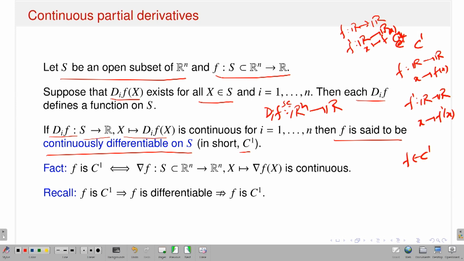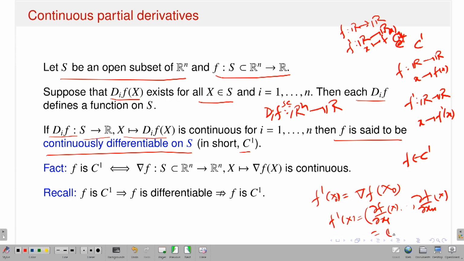What is your derivative in that case for this kind of function? Your total derivative at the point x naught is nothing but the gradient of f at x naught. In other words, the derivative at x you can write as (∂f/∂x1 at x, up to ∂f/∂xn at x), or in terms of D1 f at x up to Dn f at x, correct? Now since the first order partial derivatives exist and are continuous, my function is differentiable, of course, and the derivative is also continuous.